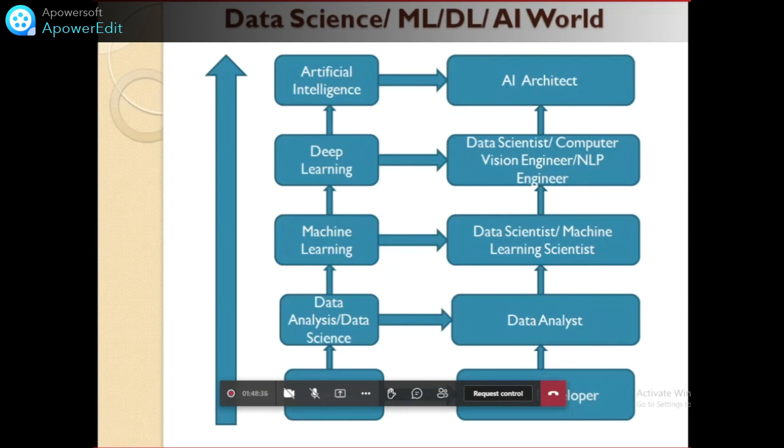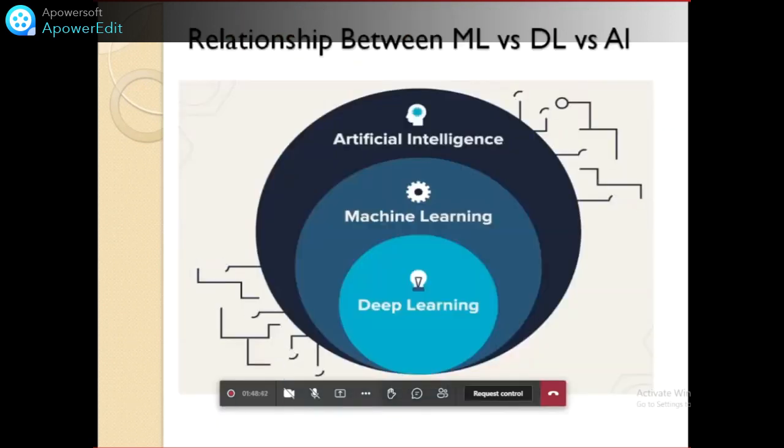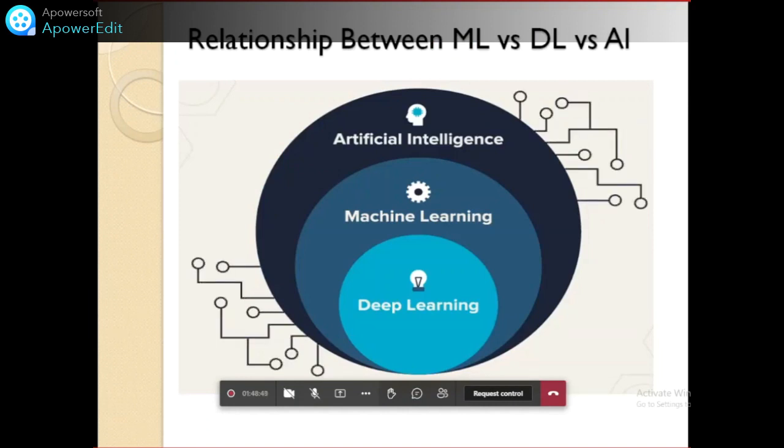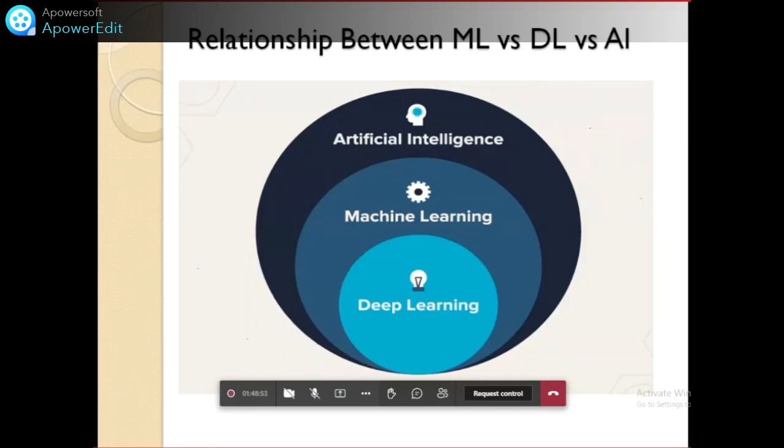Roles and responsibilities, what we are going to do in this. So let's check it. This is the relationship between AI, machine learning and deep learning. AI is the bigger umbrella. Deep learning and machine learning are subsets of AI. Machine learning is the subset of AI, and deep learning is the subset of machine learning.